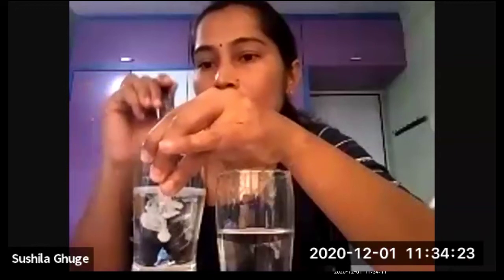See, I took these 2 glasses, and in both glasses, I took distilled water. Now, in one glass, I'm adding some drops of milk. This is milk. I'm taking some drops of milk and adding this in water. So now water becomes turbid.